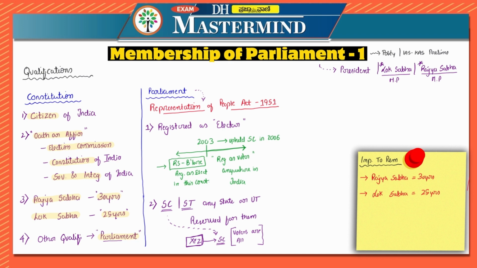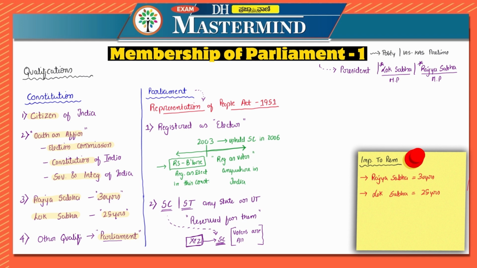But if there is a general seat, from that also a scheduled caste person can fight. So there is no condition there. But in order to fight from that particular place, they have to be part of that category itself. They have to be part of that constituency or that reservation they have. However, the voters can be everyone.